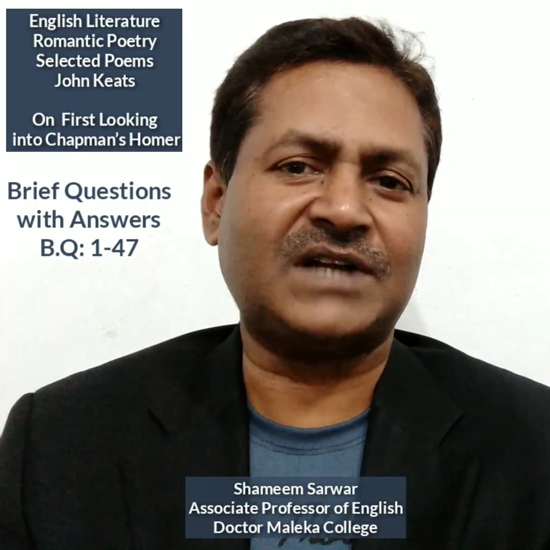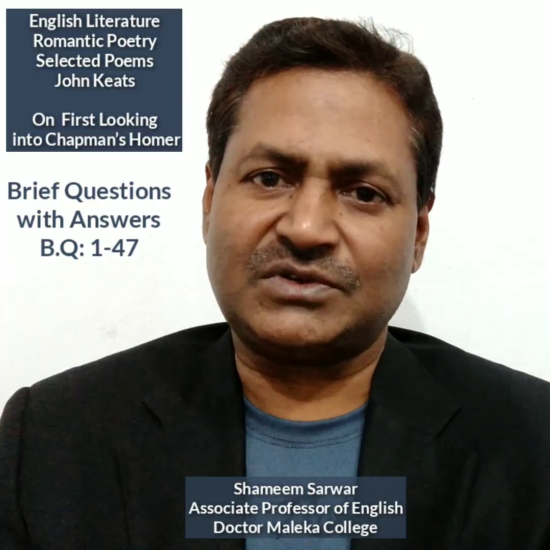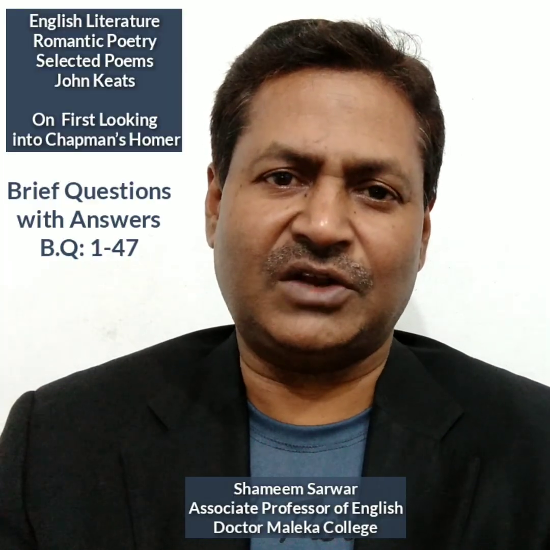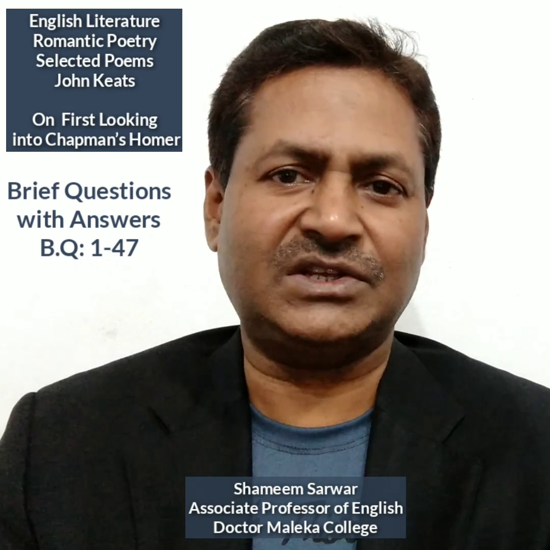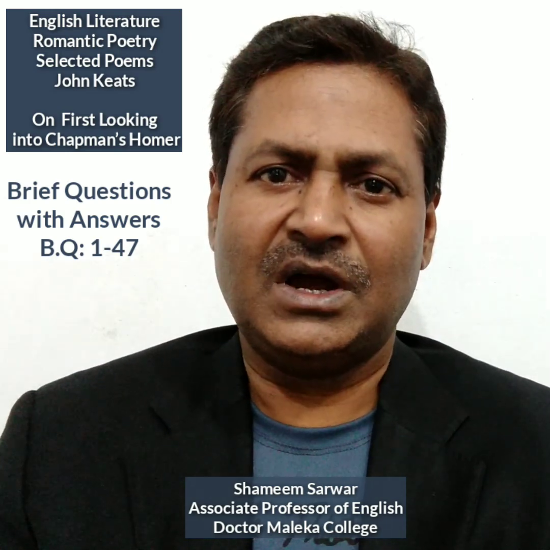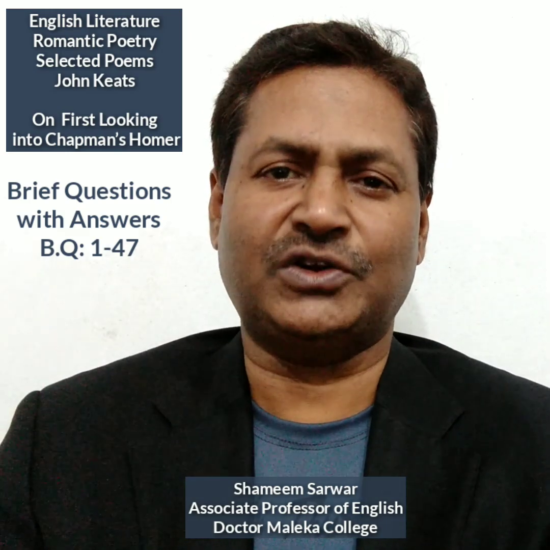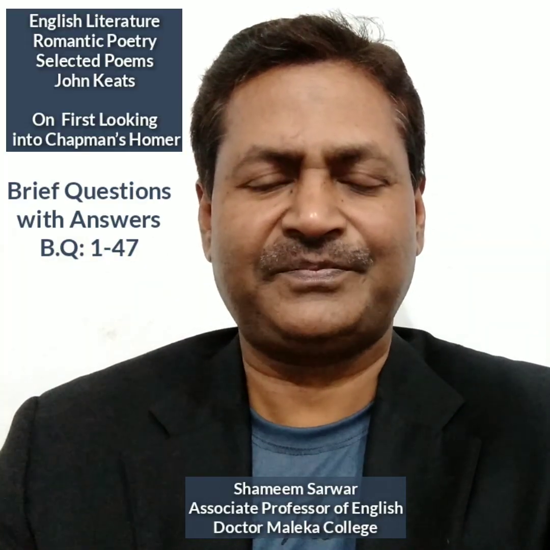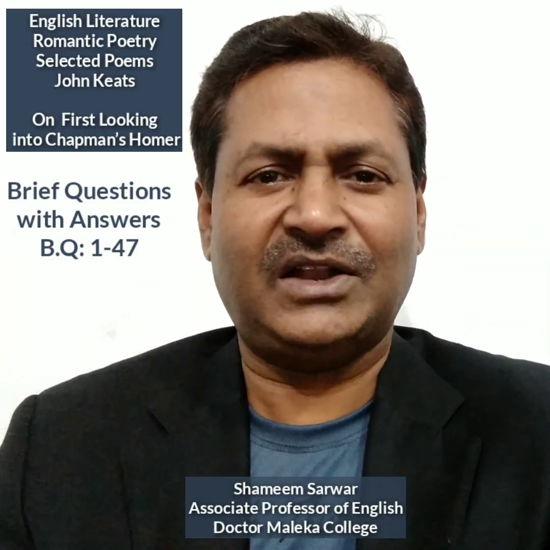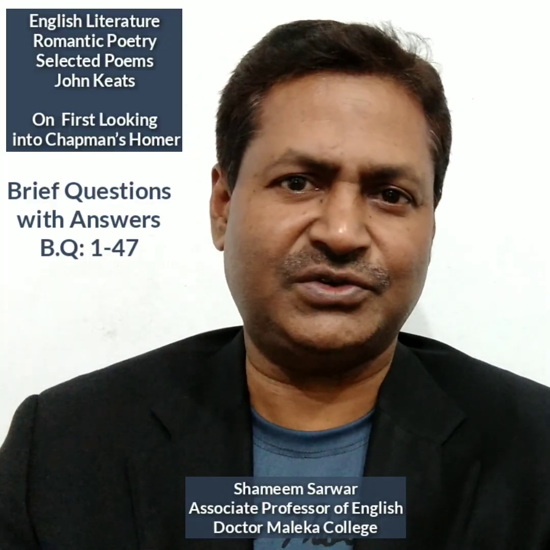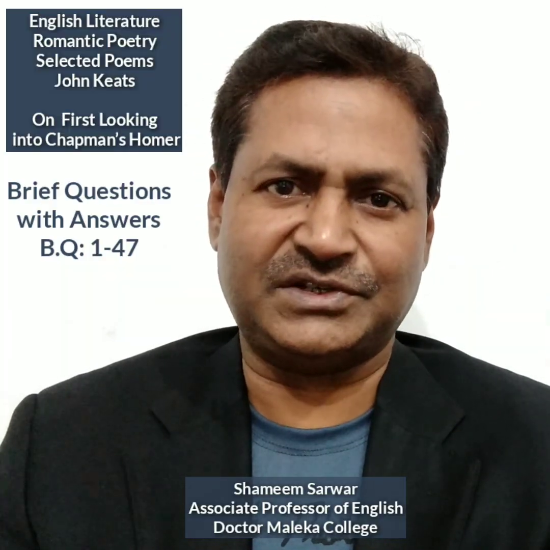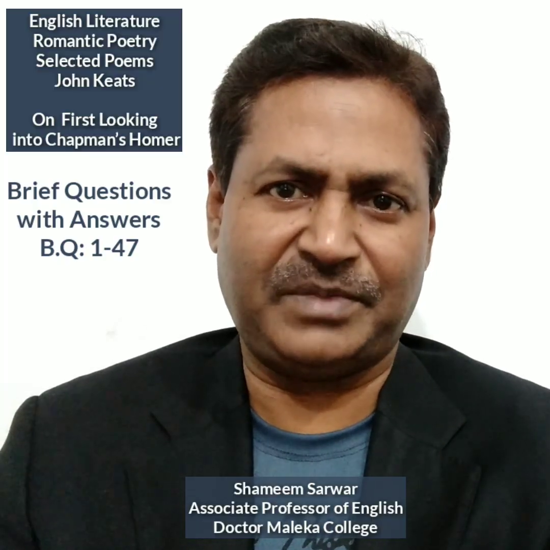Question 7. What are the types of sonnets? Answer. The types of sonnets are: A, Italian or Petrarchan; B, Spenserian; C, Shakespearean or English; and 4, Miltonic. Question 8. What is the Italian or Petrarchan sonnet? Answer. A lyrical poem of 14 lines divided into 2 parts, octave and sestet, is called an Italian or Petrarchan sonnet.